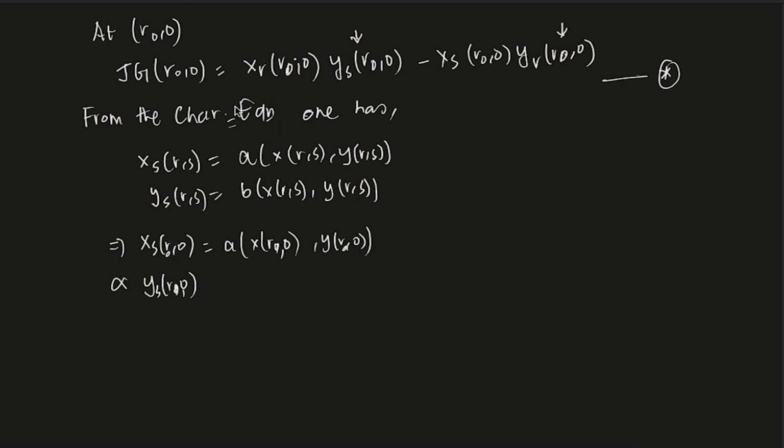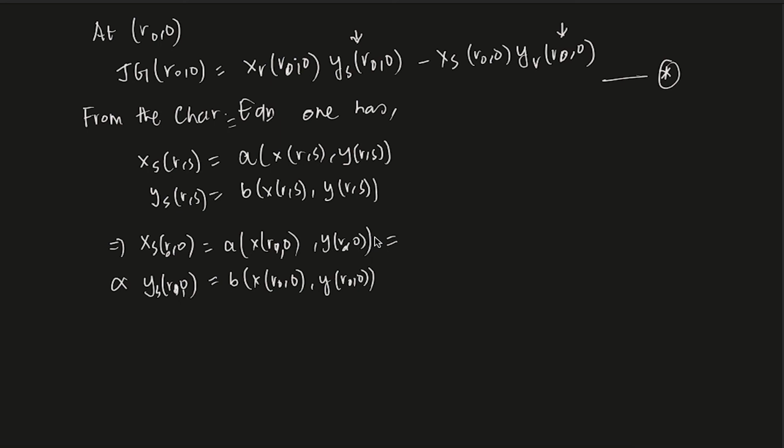Okay, so I am calculating at the r naught 0. This is b of x r naught 0, y of r naught 0. Now what is a of x r naught 0 and b of x r naught 0? We have to understand that.